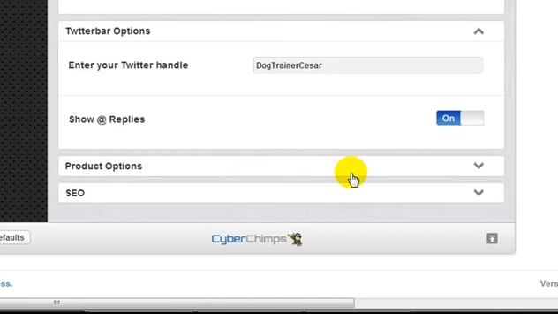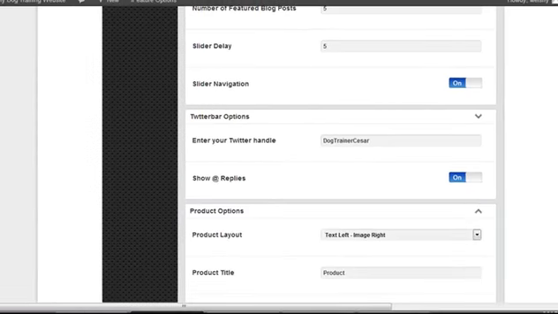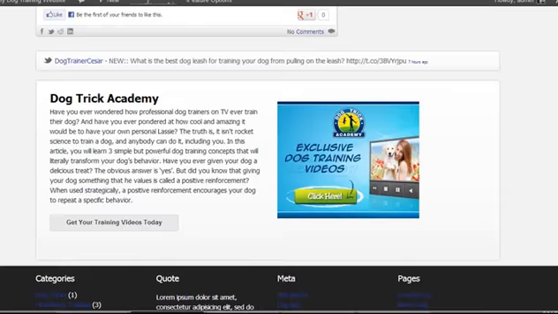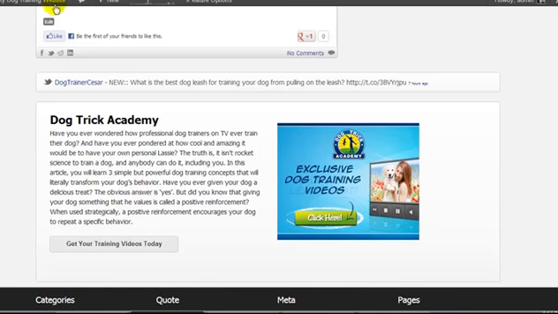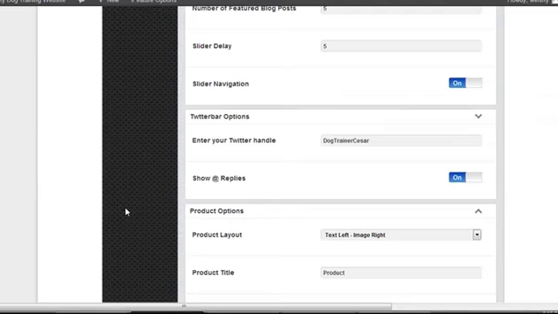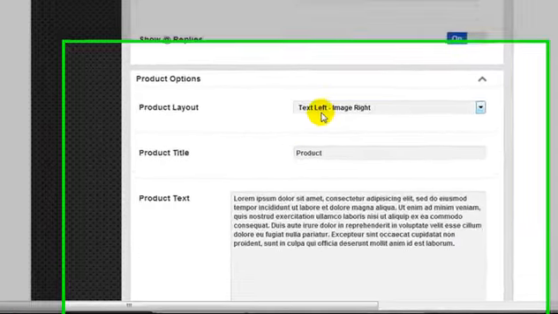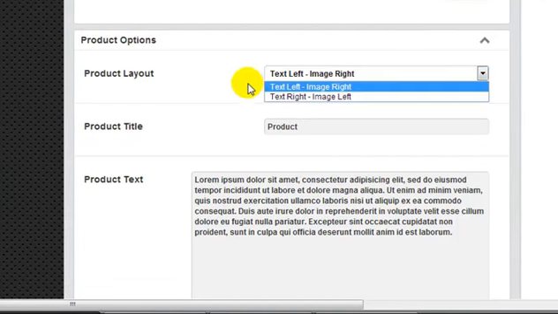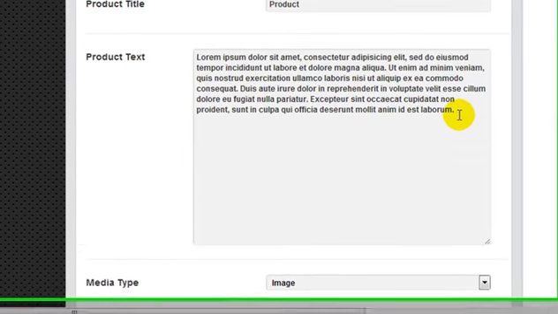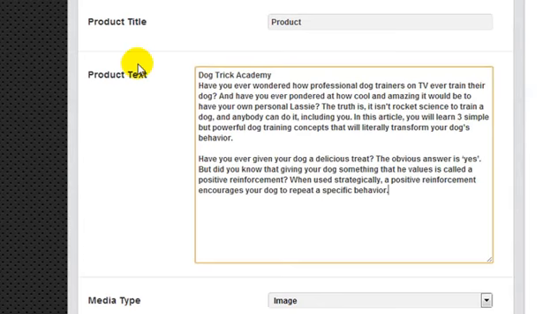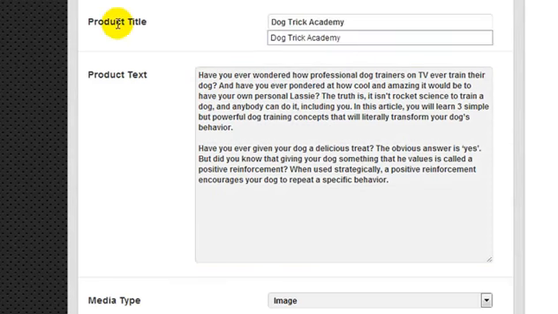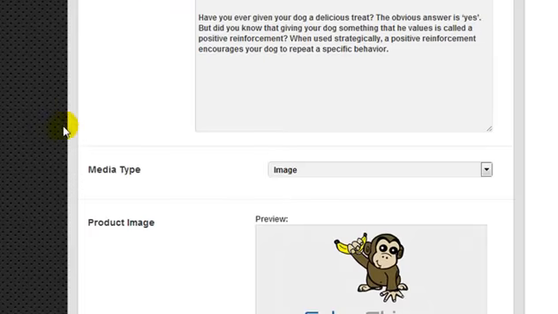And here we have our product options. Now, if you don't remember what the product options were, this is where we entered in our product that we wanted to promote. So under product options, we can choose the layout. What's this? Text left, image right, and vice versa. The product text, I'm going to press Ctrl V and paste in my product description. I'm going to give it a product title. We're going to call it the Dog Trick Academy.